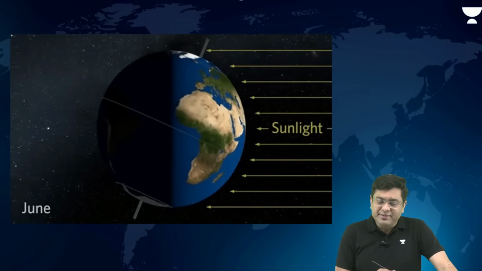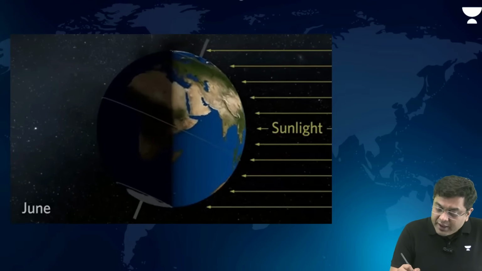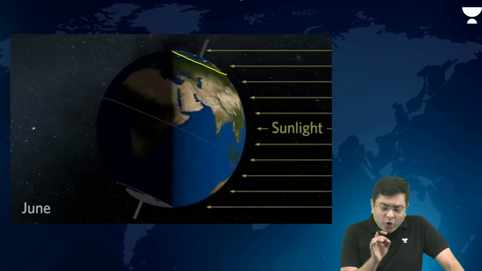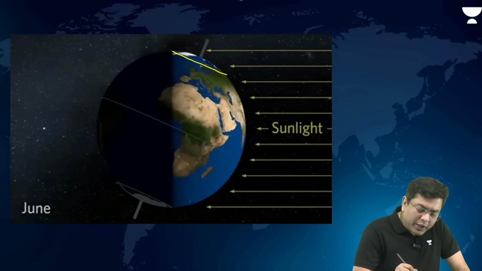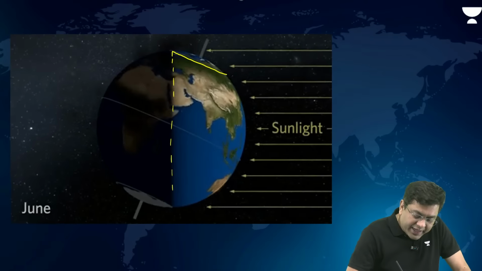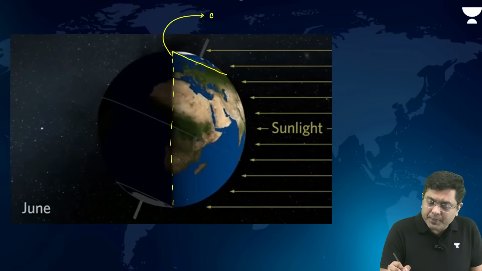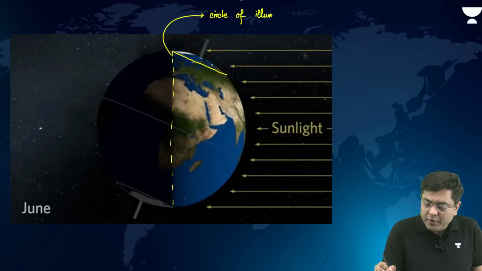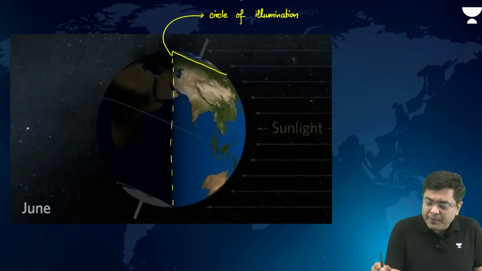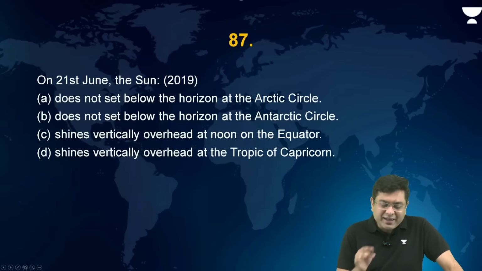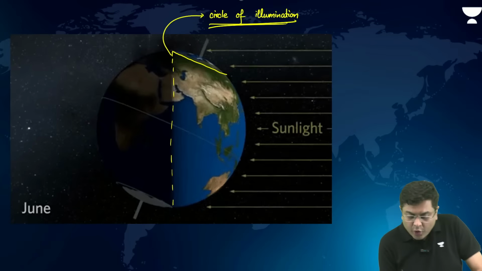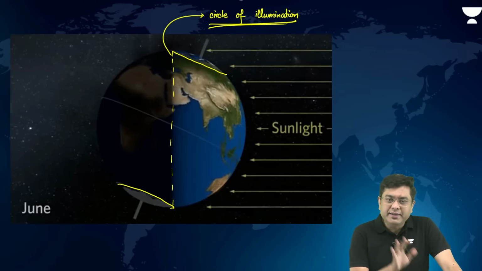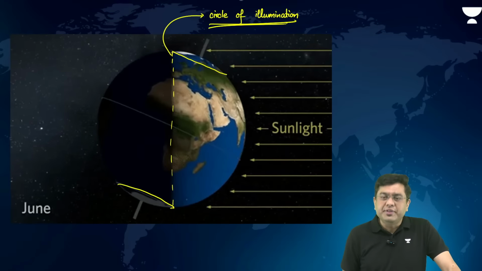So if you take a look at this, in the month of June, what do you observe? The entire Arctic Circle, regardless of the amount of rotation, will always have the daytime. Because what differentiates the day and the night time is the circle of illumination, right? That lies basically beyond the Arctic. So Arctic will have continuous day, whereas the region of Antarctic Circle, observe this, regardless of how many rotations, Antarctic Circle will have a continuous night time.